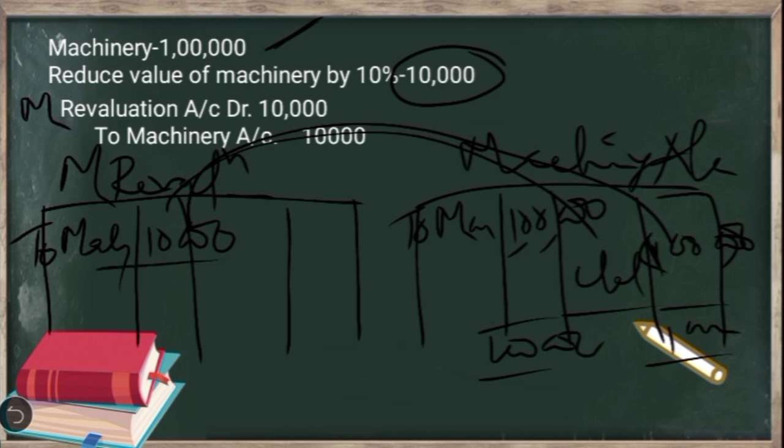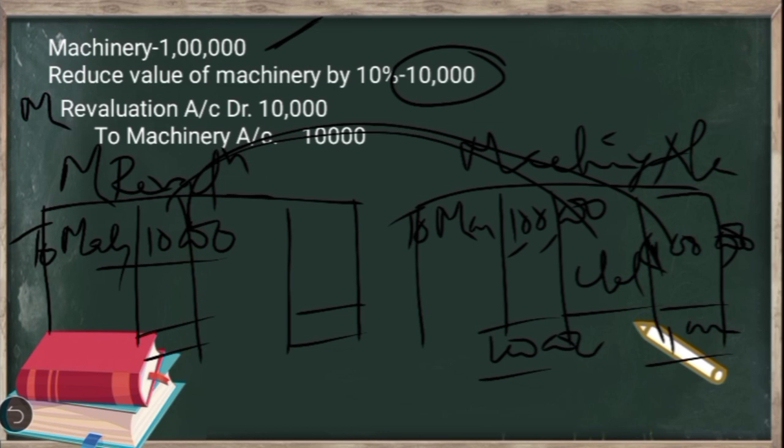So this is just one adjustment. Similarly, there might be some other adjustments also. We record all the adjustments of revaluation with regard to assets as well as liabilities and close the memorandum revaluation account to see whether there is net profit or net loss. Whether there is net profit or net loss, it will be adjusted to the partners' capital account. So that is the main intention of preparing the memorandum revaluation account.